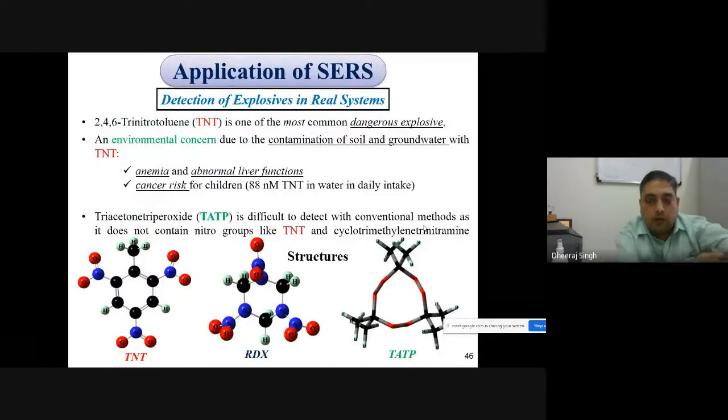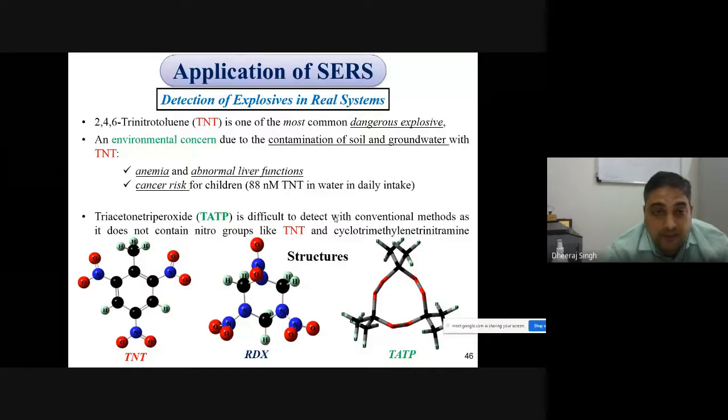Now, the application of surface enhancement in detection of explosives in real systems. You know that terrorists generally use explosive materials like TNT, trinitrotoluene, or RDX in attacks on human civilization, and government authorities are seeking a tool which can detect this type of explosive material on a surface or at some particular position in a very small amount. That's why surface enhanced Raman spectroscopy can play a very important role, because it is a non-destructive and real-time monitoring technique, without changing any property of your molecule.